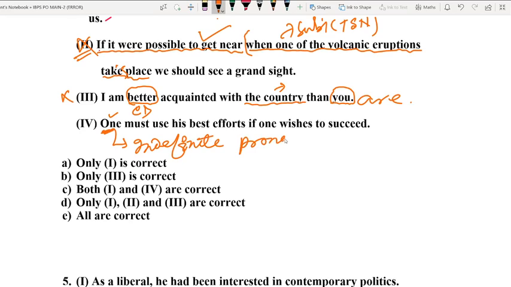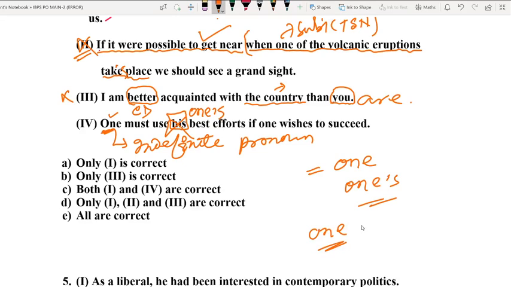As an indefinite pronoun, right? If you are starting a sentence with an indefinite pronoun, then in the next part of the same sentence, if you find any other pronouns being used other than one or once, then that is absolutely wrong. So here, instead of his, we must use once, the possessive form of one. Please do remember, one is the subjective pronoun and its possessive form is once.